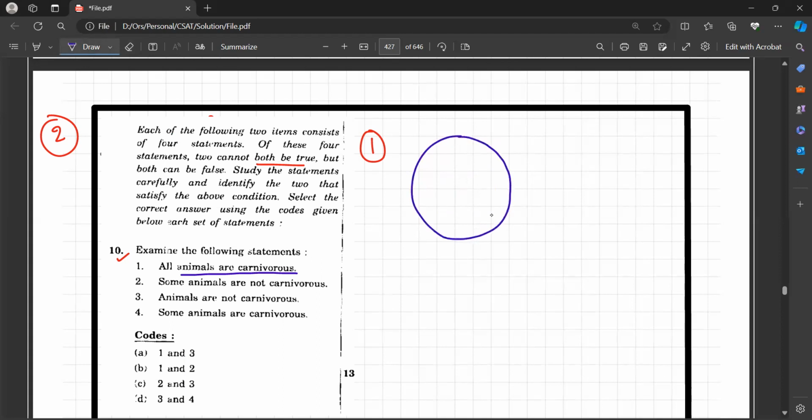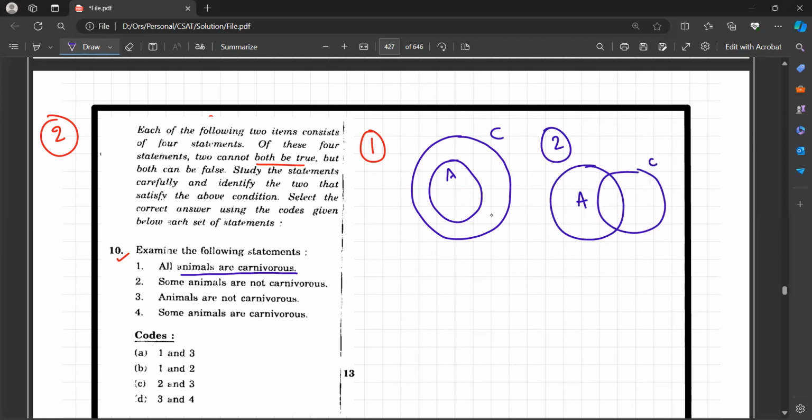So I will make this diagram like this. All animals, this will be carnivorous, and this will be animals. So all animals are carnivorous. Now coming to bit number 2. Some animals are not carnivorous. So this will be animals. This will be carnivorous. There is some animal here which is not carnivorous.